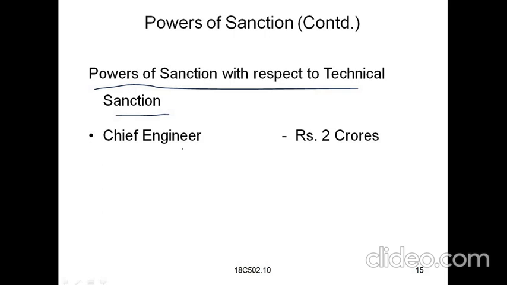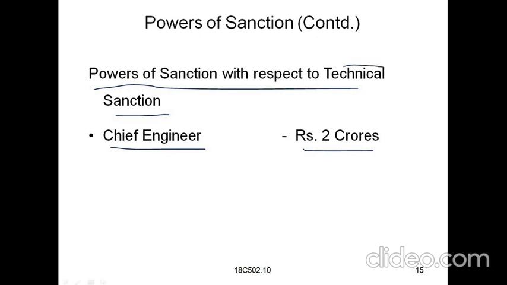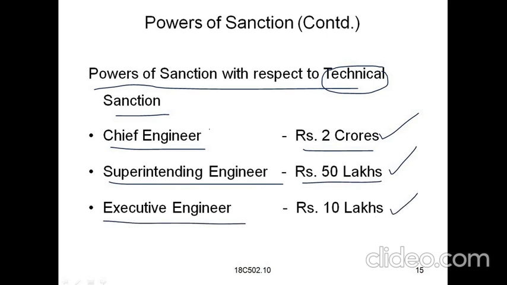And here are some of the powers of sanction with respect to technical sanction. Related to technical sanction, the chief engineer has 2 crores. The previous ones were for administrative approval, and here you can see technical sanction. For construction works the chief engineer can give up to 2 crores, the superintendent engineer can sanction up to 50 lakhs, and the executive engineer can sanction up to 10 lakhs. For technical sanction works, they can sanction these amounts.